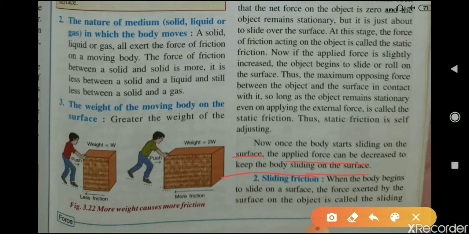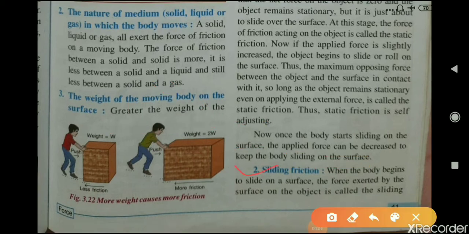Now, when the body starts sliding on the surface, when this box starts sliding on this surface, if you decrease the applied force by a little amount, this body will keep sliding on the surface. Okay. And sliding friction: when the body begins to slide on a surface, the force exerted by the surface on an object is called sliding friction.